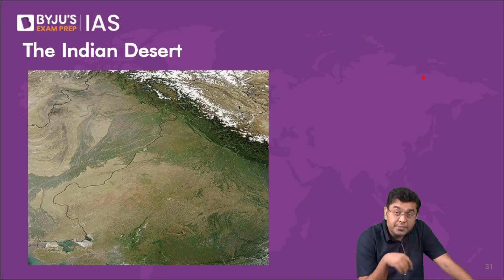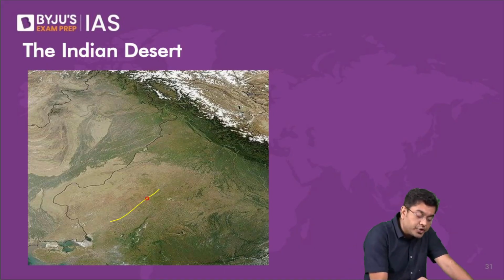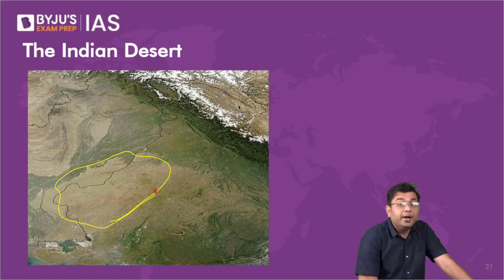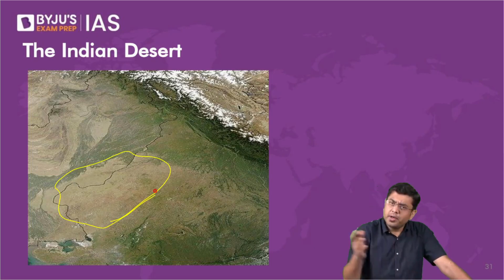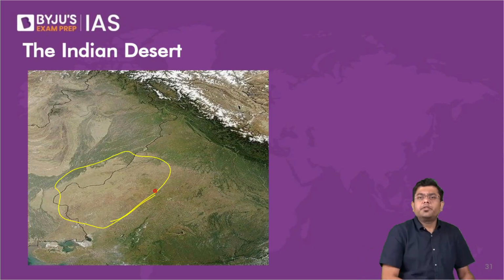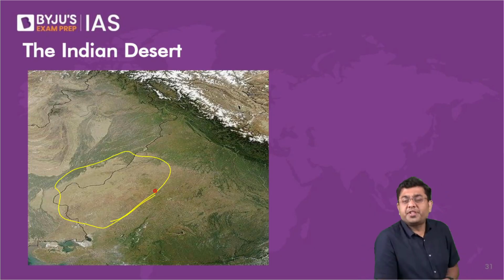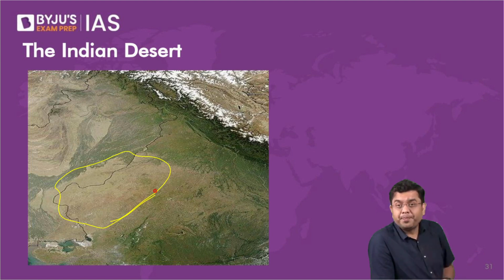And this entire stretch lay underwater for some time. A shallow sea got created, and this area lay underwater around 60 to 70 million years back.